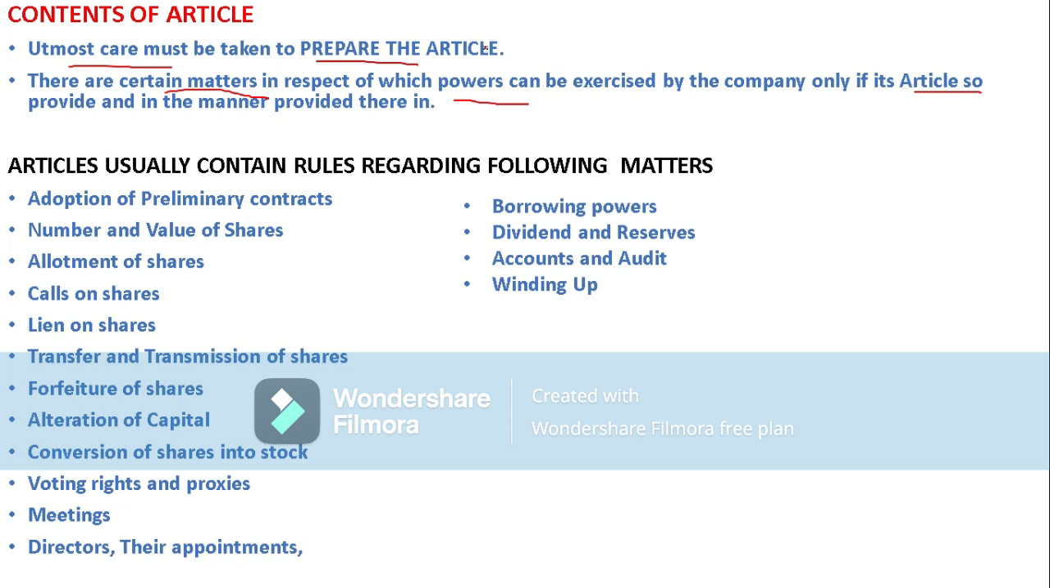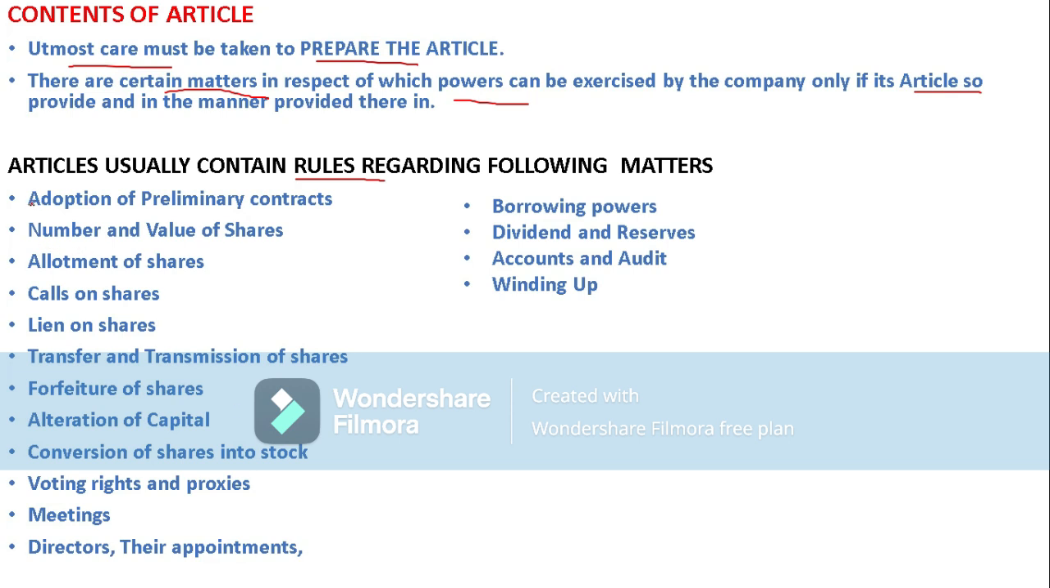So if these powers are to be exercised in the company, the detailed information should be in these articles. Articles should provide, and in the manner provided there will be execution in the organization. Now, articles usually contain rules regarding the following matters. These are the primary rules for articles of association, because all these aspects are the elements or contents involved in the articles of association.